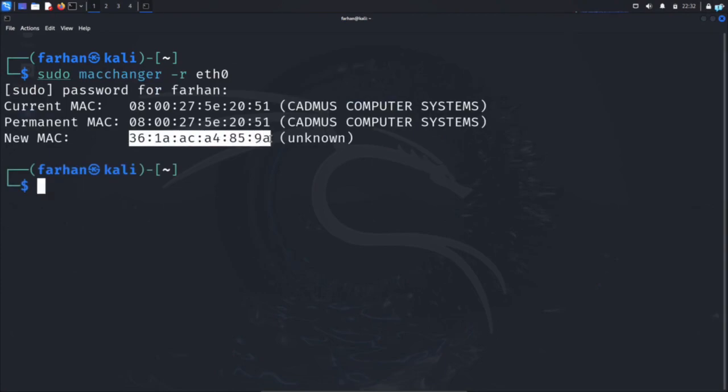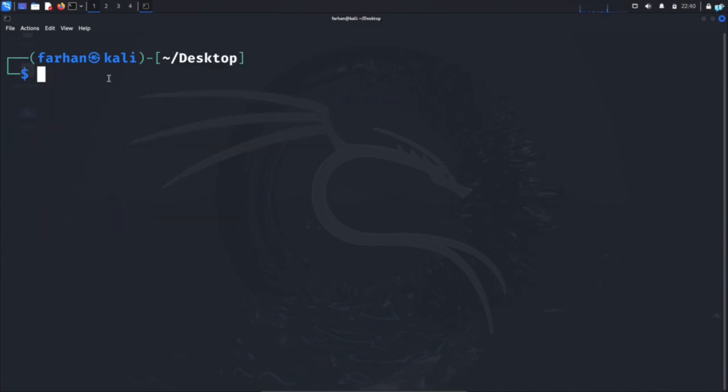Until now, we have learned how to change the MAC address only. If we want to change the MAC address every few seconds, we can automate the process. To do that, we need to build our own script. It is extremely simple, so follow along. I will first change to the Desktop directory. Inside the Desktop directory, I need to create a shell script, so I will type sudo, the name of my text editor, I will use nano, and the name of my shell script. I will call it macchange.sh and press enter.